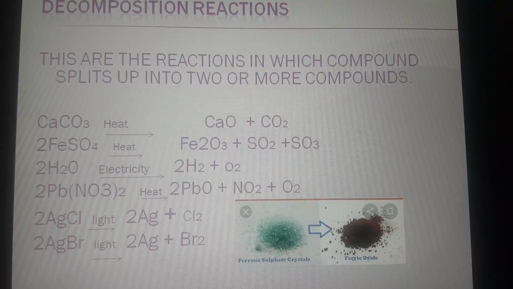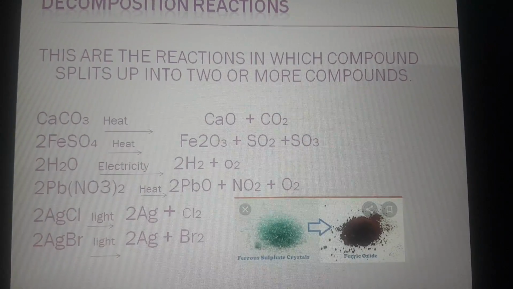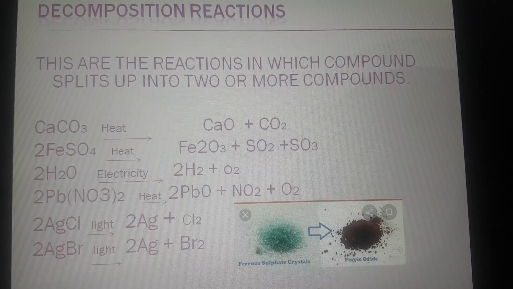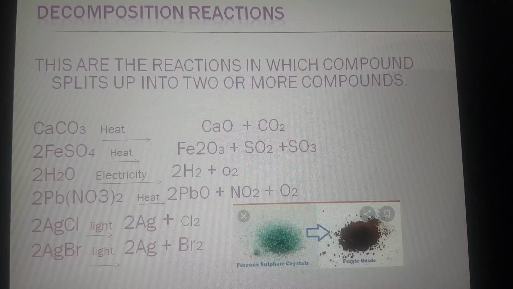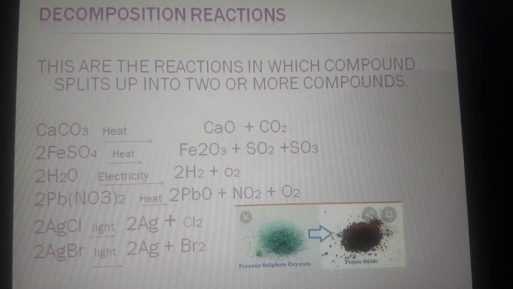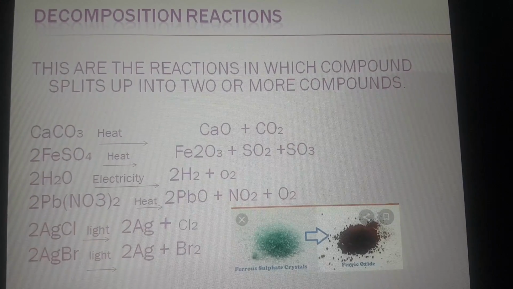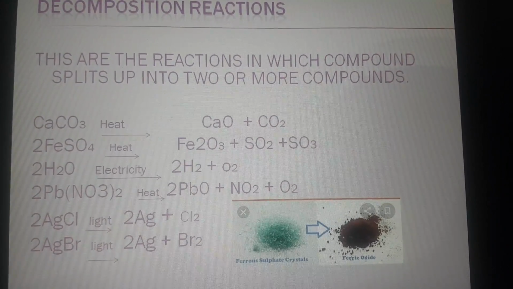So ferrous sulfate, as you could see in the picture, the ferrous sulfate crystals are green in color. But after the reaction, when it changes into ferric oxide, it forms a brown residue. So from green, a conversion takes place to brown color. And the other observation is that a smell of burning sulfur could be observed.